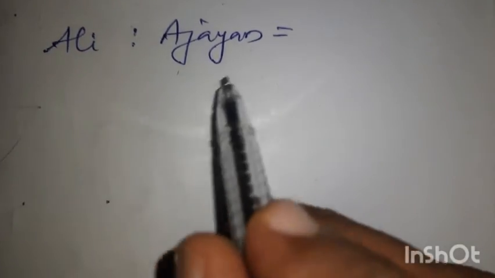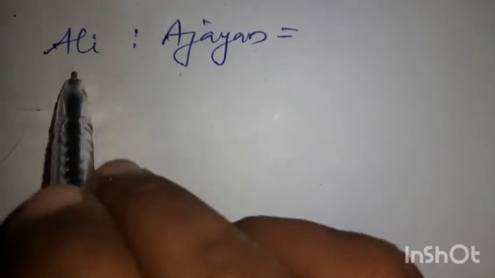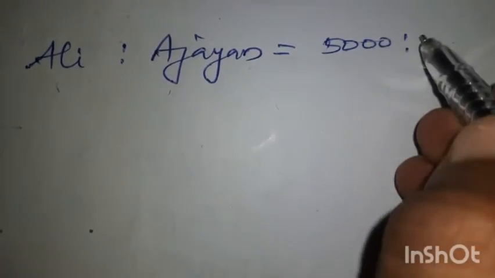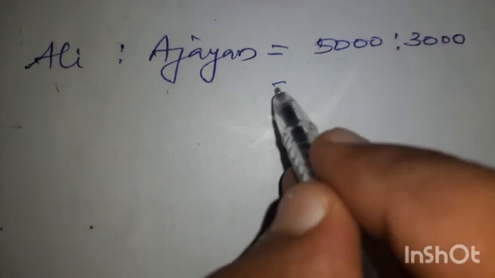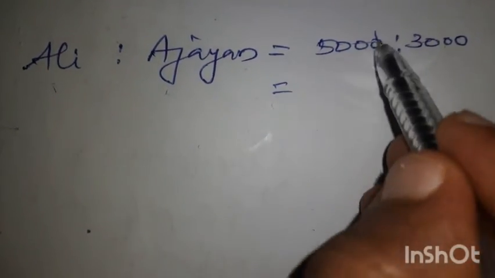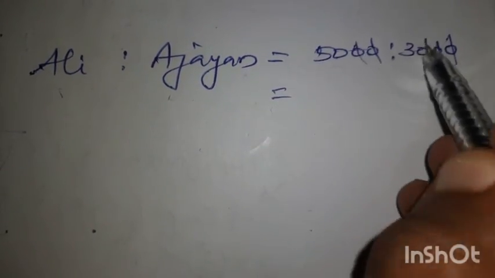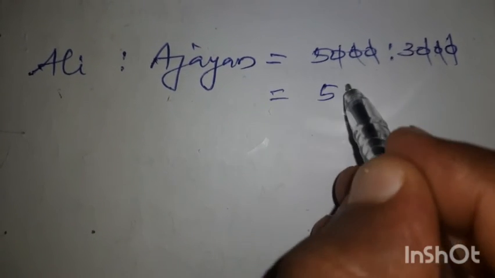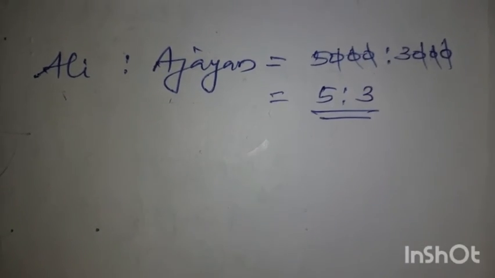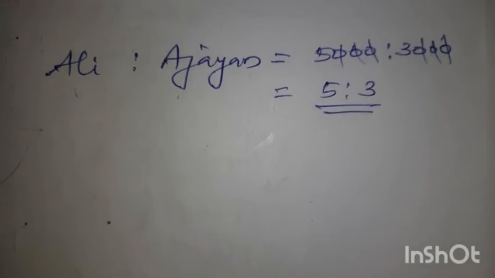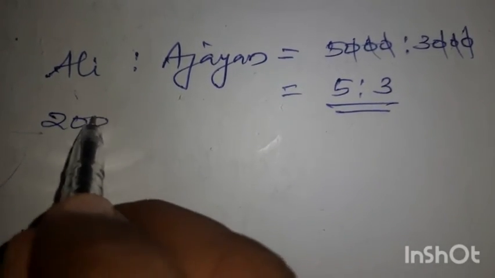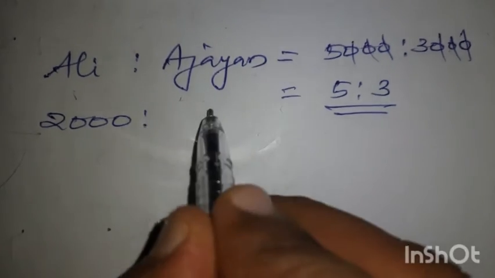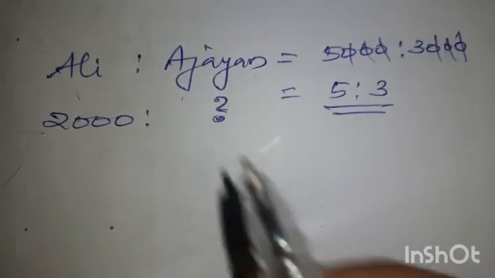First you write the investment of Ali and Ajay. Ali 5,000, then Ajay 3,000. Using these values, you have to find the ratio of their investment. The zeros cancel, so the balance we get is 5:3. So this is the ratio of Ali and Ajay. Out of that, Ali got 2,000 rupees as profit. Ajay we have to find out.